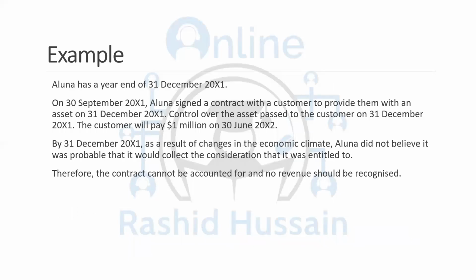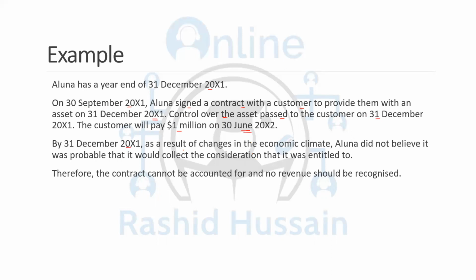There's another example. Eluna has a year end of 31st December 20x1. On 30th September 20x1, Eluna signed a contract with a customer to provide them with an asset on 31st December 20x1. So they are signing a contract on 30th September 20x1 to provide an asset on 31st December 20x1. Control over the asset passed to the customer on 31st December. The customer will pay 1 million on 30th June 20x2.